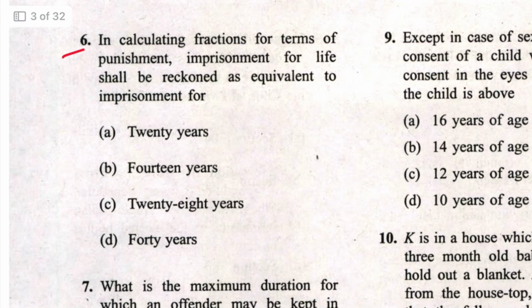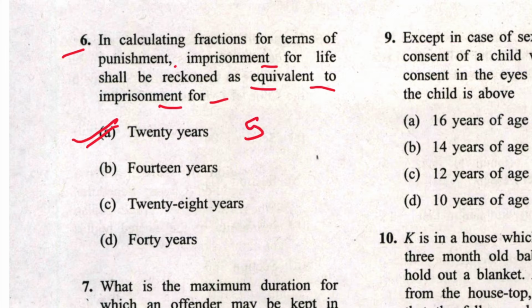Section 6. In calculating fractions for terms of punishment, imprisonment for life shall be reckoned as equivalent to imprisonment for 20 years. A is the answer. Where is it mentioned? It is mentioned in section 57 of IPC.